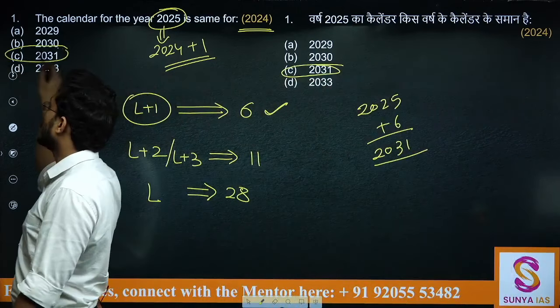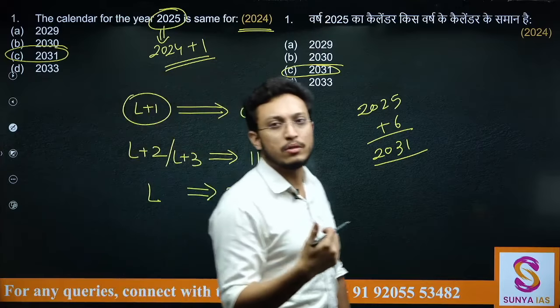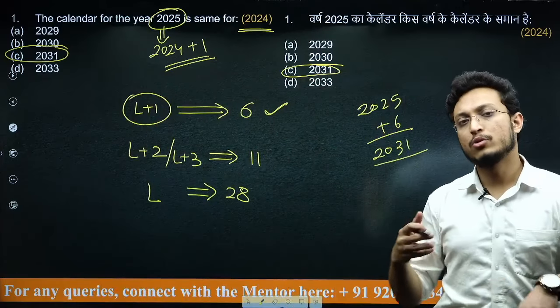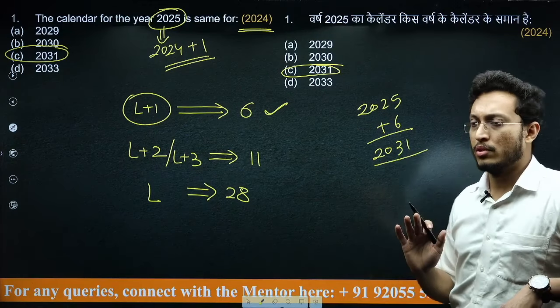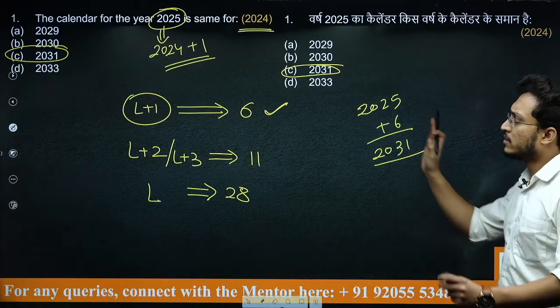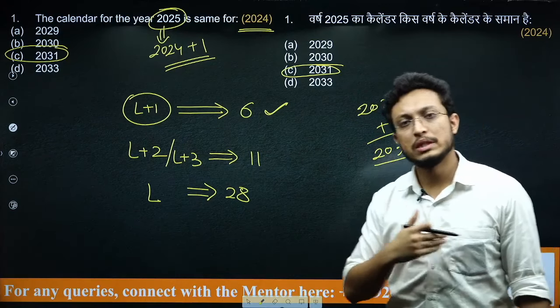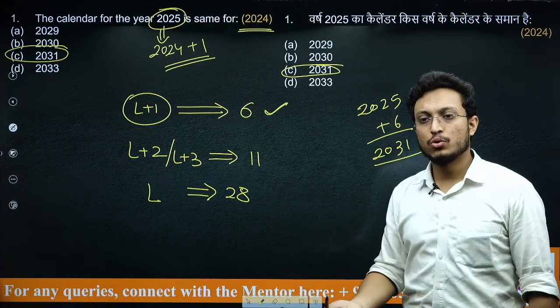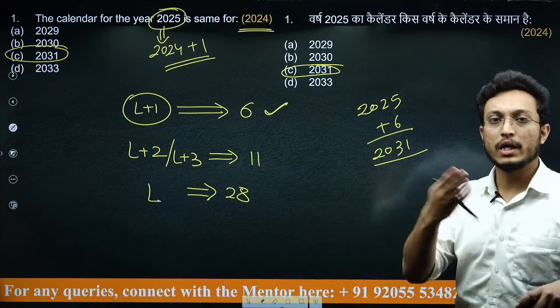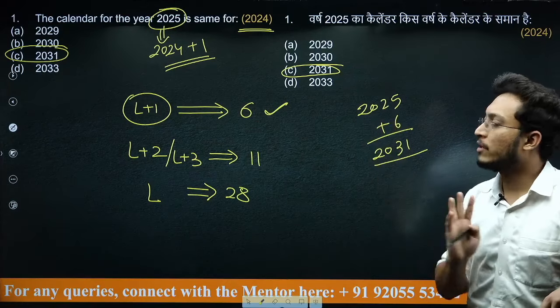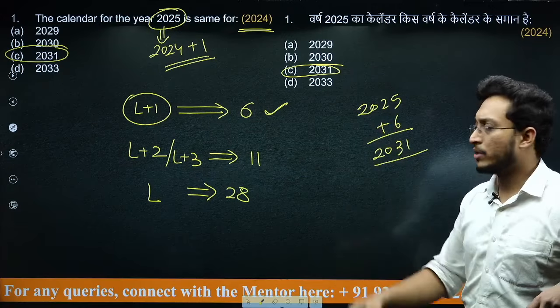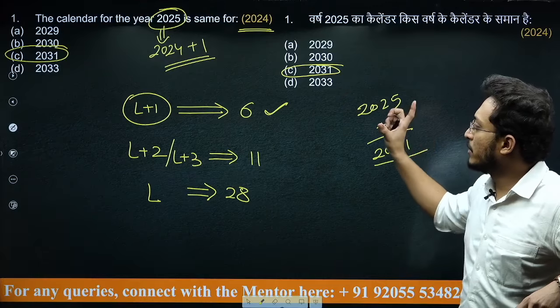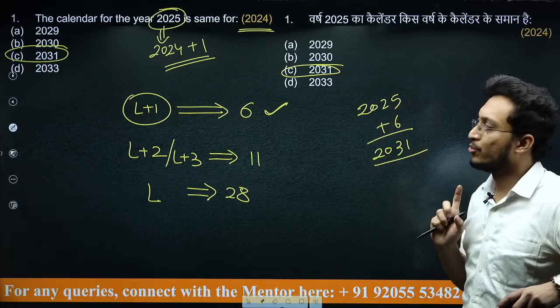6 क्यों ऐड करा, ये बस लॉजिक था कि लीप ईयर प्लस 1 फॉर्म का जो सेम कैलेंडर होता है, that comes after every 6 years. हम ऐसे भी अलग अलग मेथड से इसको निकाल सकते हैं, but this would be the easiest one to follow. नहीं तो हम एक एक का चेक करके भी जा सकते हैं and we can find out whether 29 or 30 or 31 or 33 will be the same year or not. We can do that as well, but यहाँ पर easiest will be just to follow the same calendar approach.